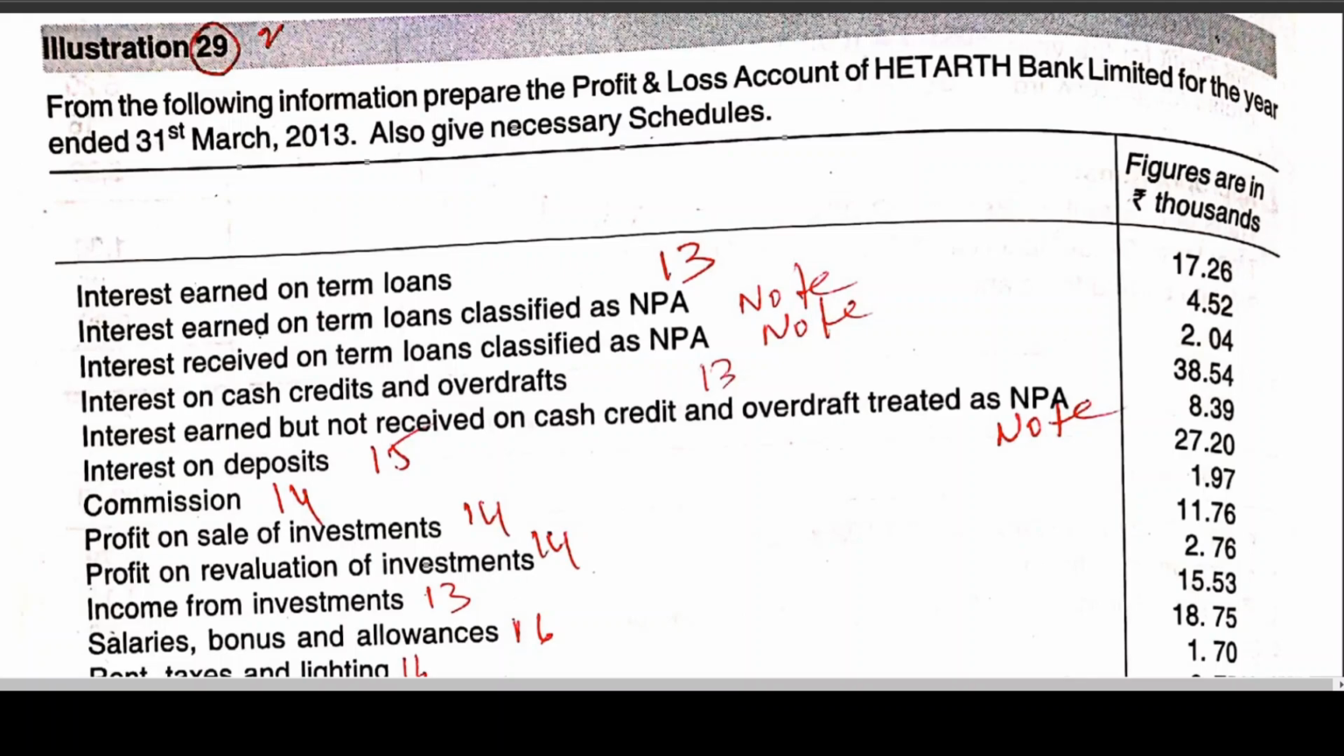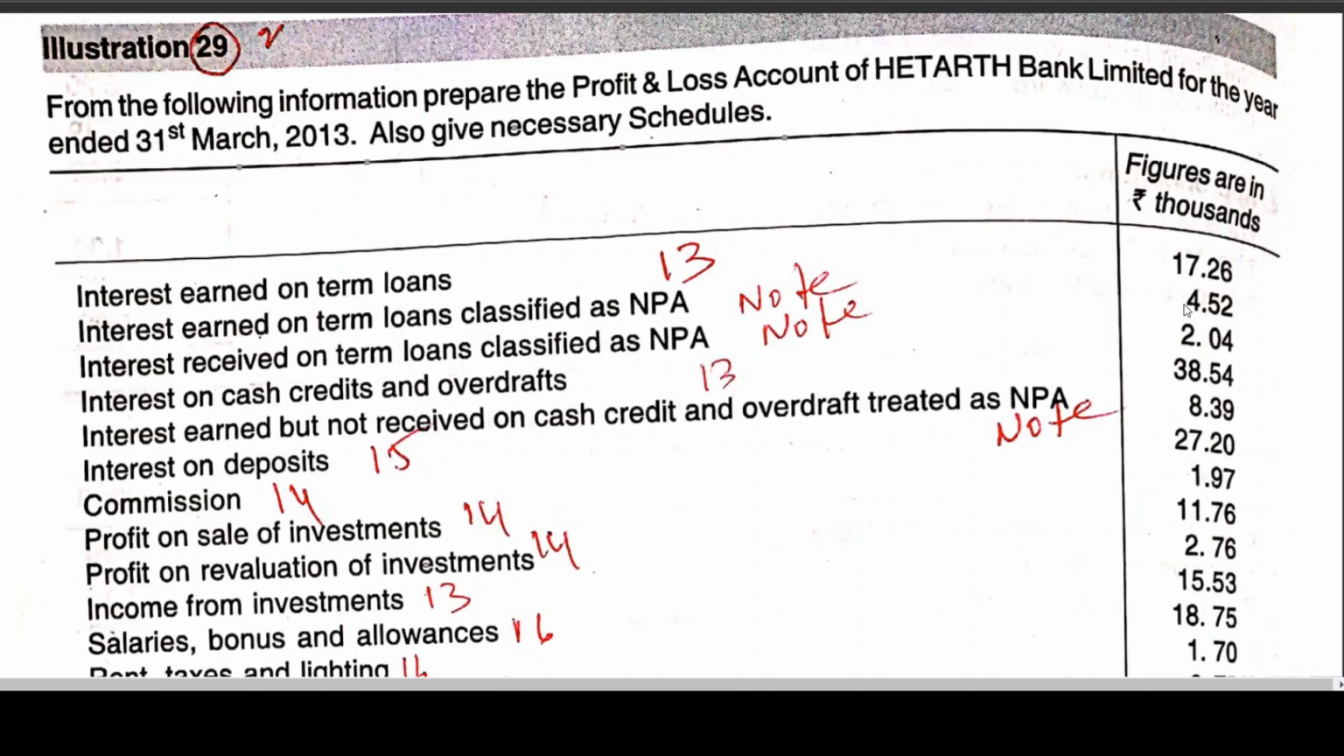4.52, whatever has been given, is earned. Earned means received or receivable. Since we got two things, interest received and interest earned, earned means receivable. Here, for this problem, interest received is cash received. I think 17.26 is including 4.52.